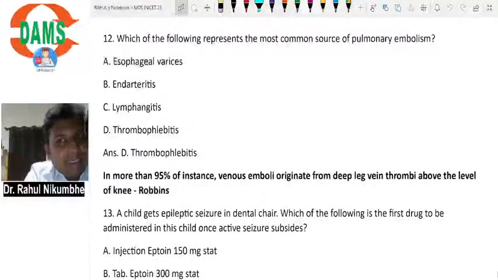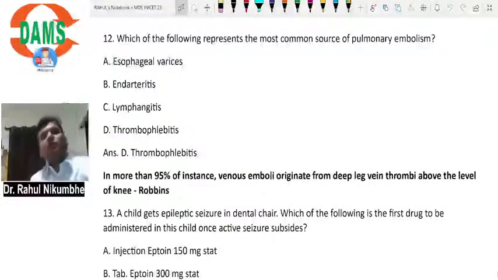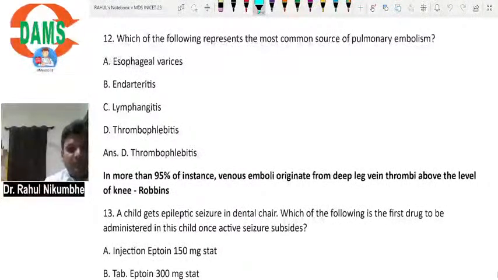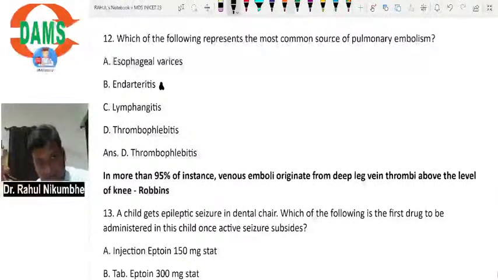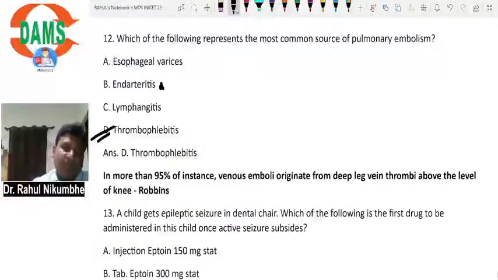Any thrombus or embolus in a vein is a risk for pulmonary embolism. Most common is thrombophlebitis of the deep veins of the leg. Esophageal varices are not a common site of thrombus formation; they are just dilated esophageal veins. End arteritis is inflammation of the end arteries, like the arteries of the retina. Lymphangitis is inflammation of the lymphatic system, but the common source is thrombophlebitis.